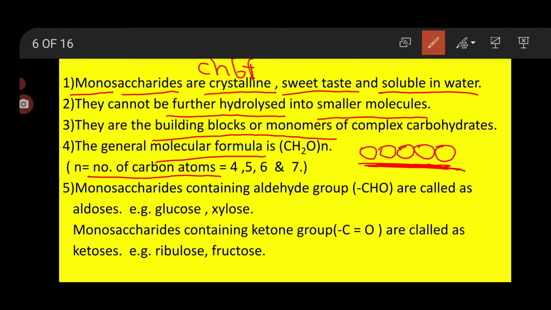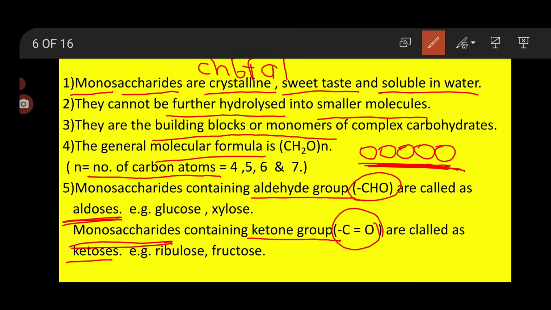Now, monosaccharides containing aldehyde group. There are two types of monosaccharide. If the monosaccharide contains the aldehyde group, that is the CHO group, then it is called aldoses. If the monosaccharide contains a ketone group, that is the C double bond O group, then it is called ketoses. So these many points you have to keep in mind.